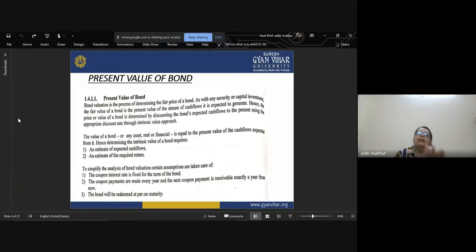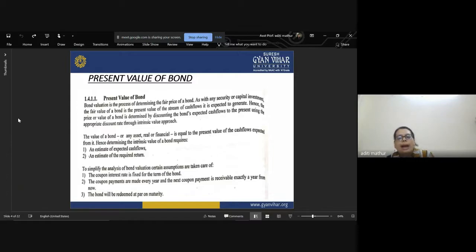So that is why we are going to use the discounting factor of time value of money. So the value of the bond or any financial asset is equal to the present value of cash flows expected from it. Whatever value this bond is going to generate is known as the bond value or the security value.